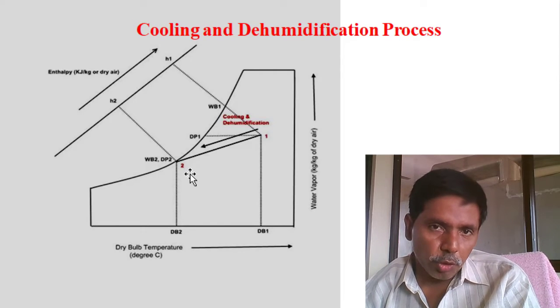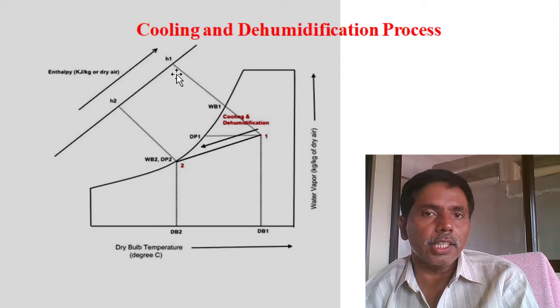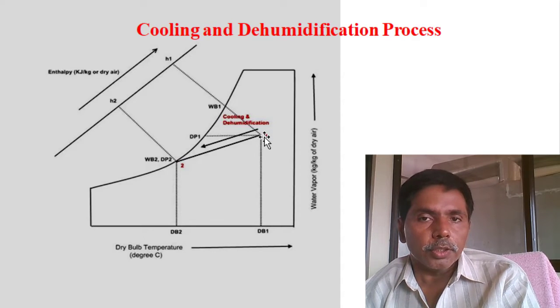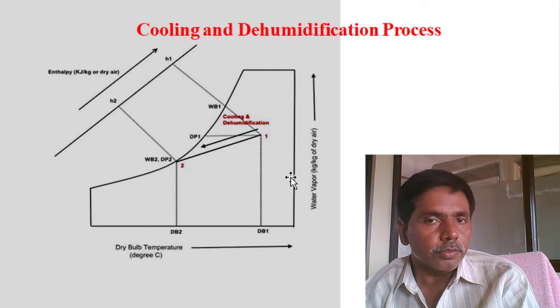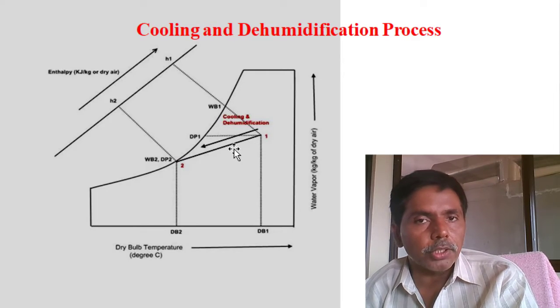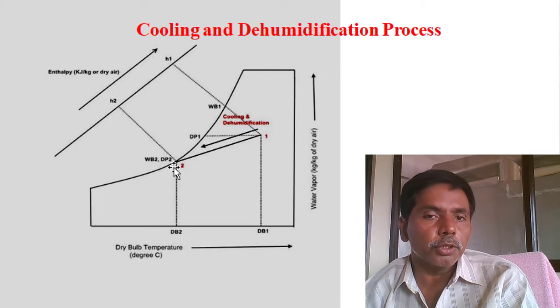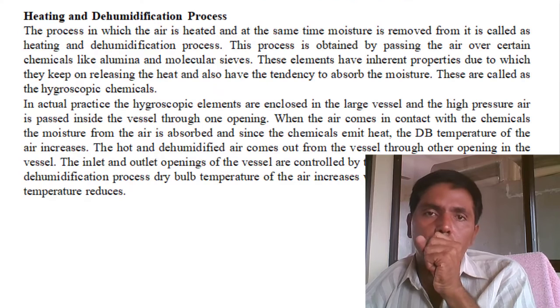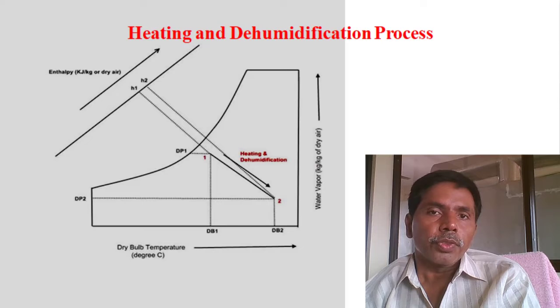Second, once we are removing the moisture, automatically water vapor enthalpy is reducing. The mass of water vapor is reducing, meaning enthalpy automatically reducing. And specific humidity also is reducing. Why? Because we are removing the moisture. Wet bulb temperature also reducing. Dry bulb temperature, automatically cooling means it will reduce the dry bulb temperature.